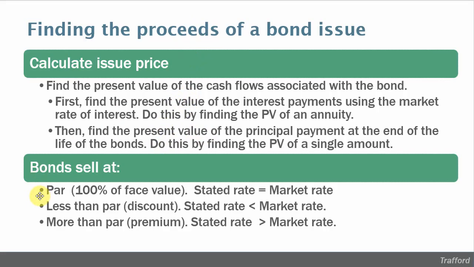Bonds will sell at par when the stated rate of interest is the same as the market rate. They'll sell at less than par, or less than the face value, when the stated rate is lower than the market rate, and they'll sell at more than par when the stated rate of interest is greater than the market rate. In the next video, you'll see some examples of this.